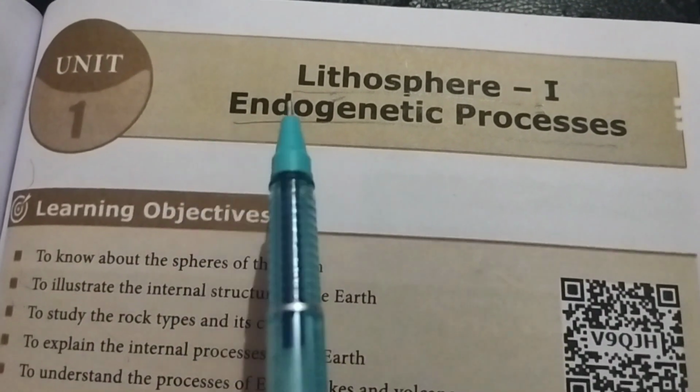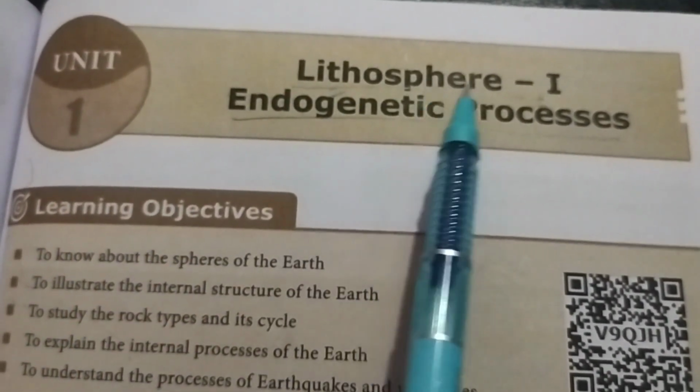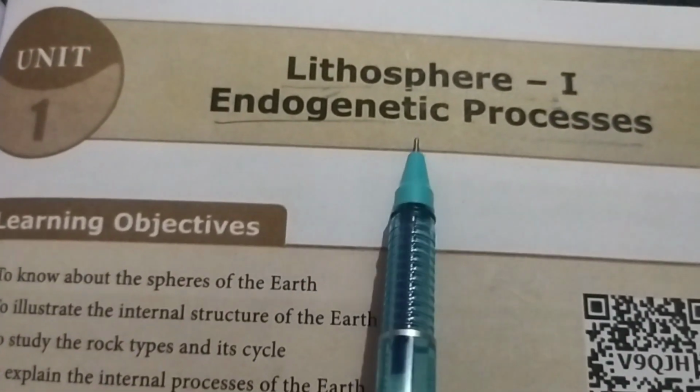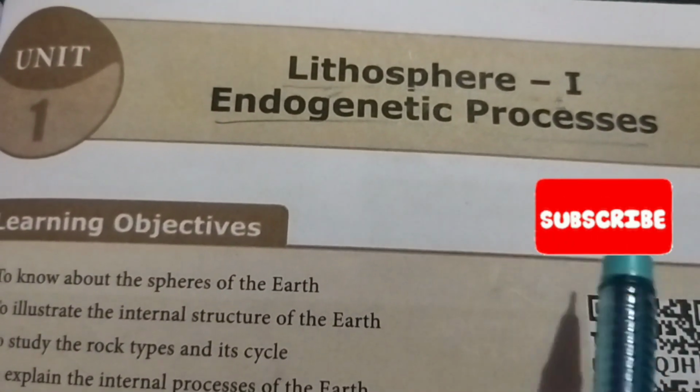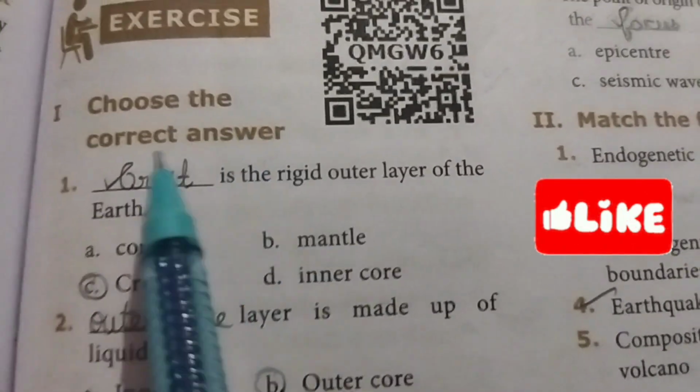Ninth standard social science, geography, unit 1, lithosphere. First one, endogenetic processes. இந்த லெசனோட புக் பேக் ஆன்சர்ஸ் பார்ப்போம். Roman letter 1, choose the correct answer.